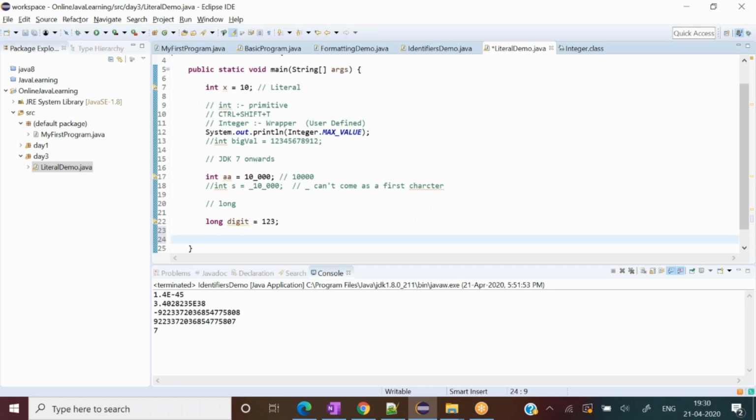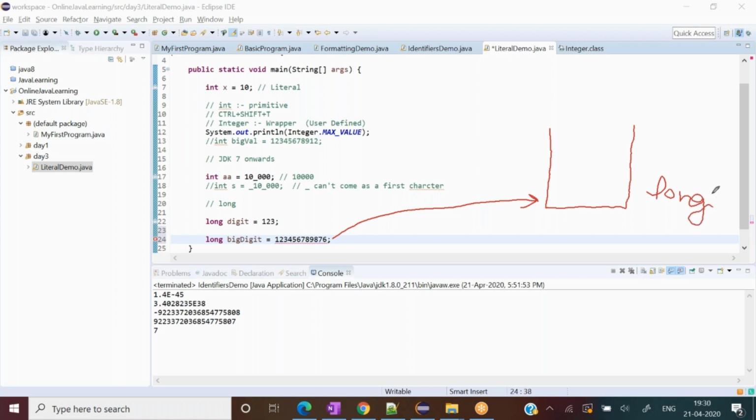But now see, if I write the same thing, long and a big digit, 123456789876. See here, it started complaining to me, but still this is within the length of long itself. The reason, if I draw a diagram for this, is that this value belongs to this long label.